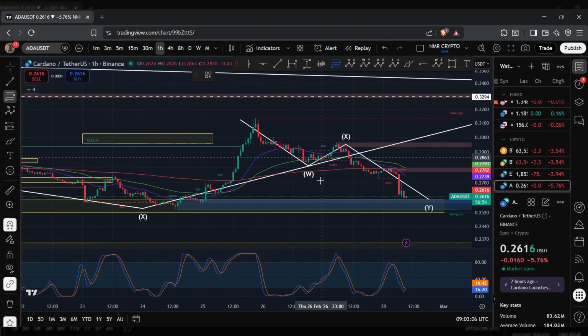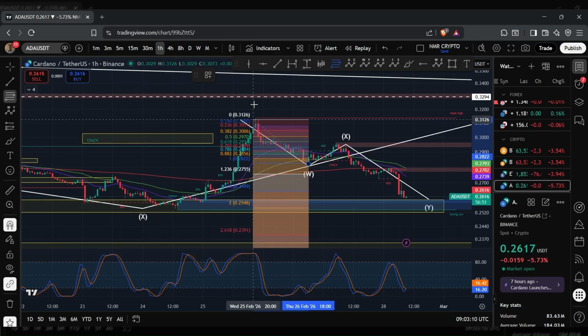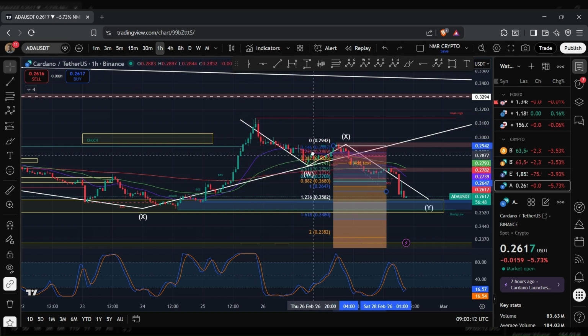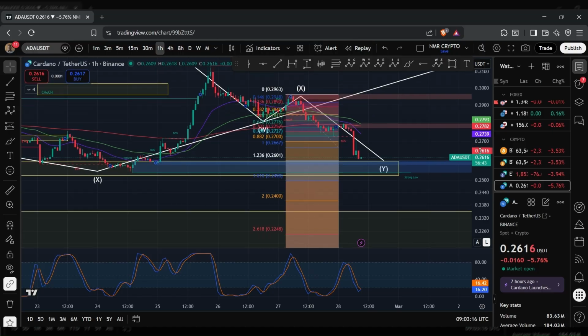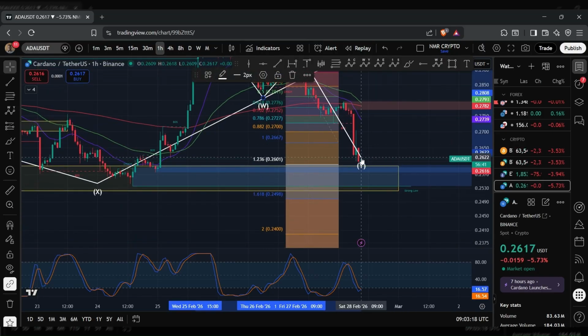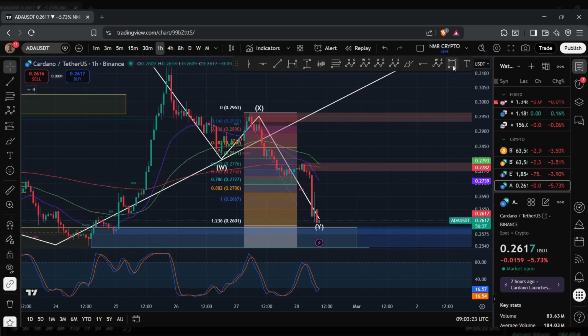So if I was to bring in the Fib tool, I'll bring this to 29.63 cents. So here you can see that the Y wave ended up tapping into its typical range between 1 to 1.236. And so if we manage to find support within this range, then what we could see is a reversal.